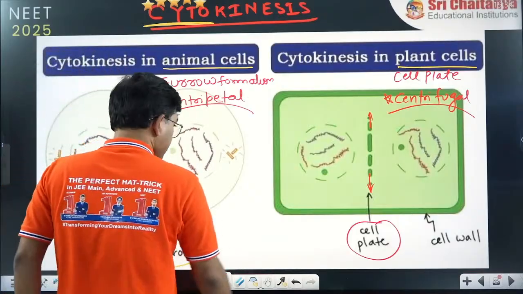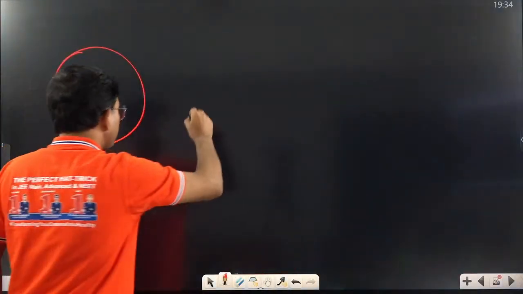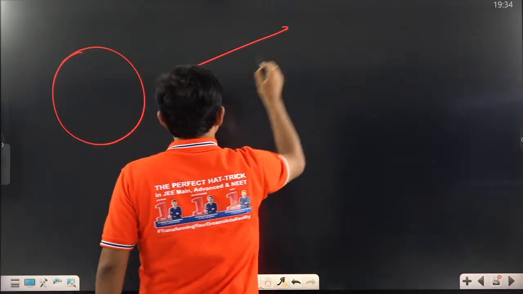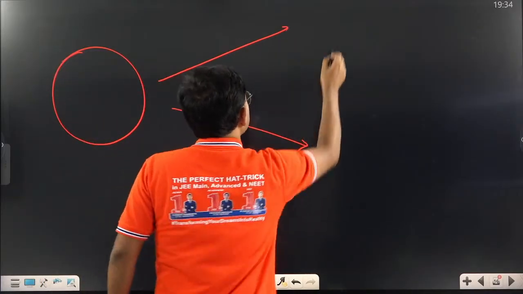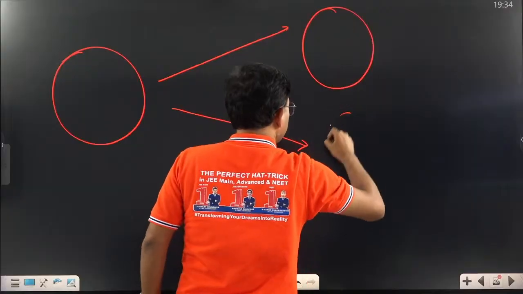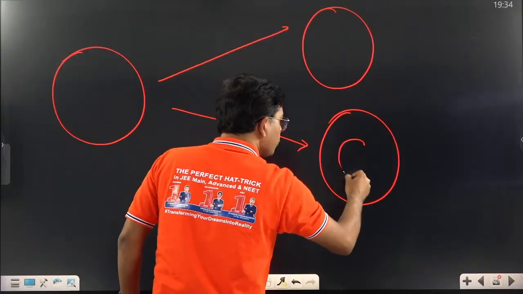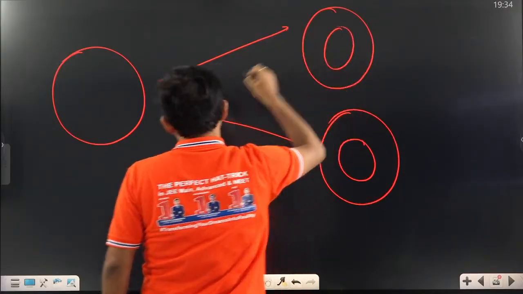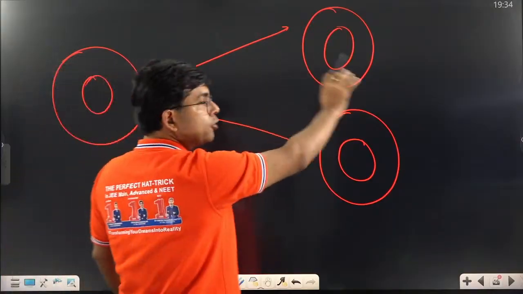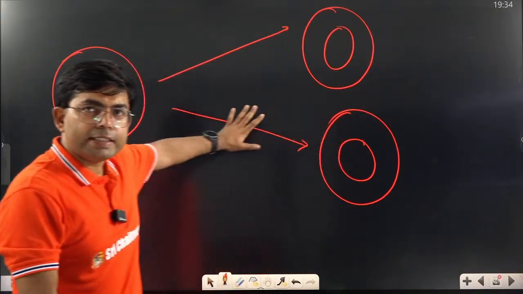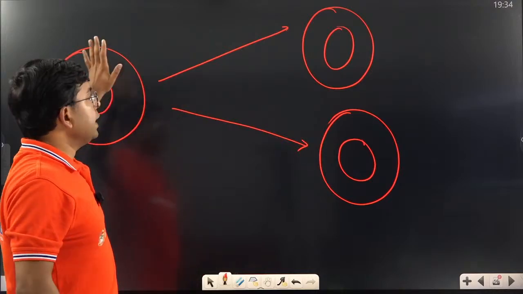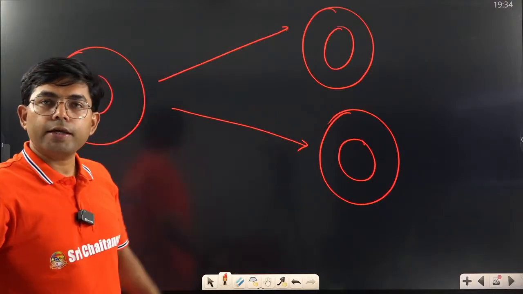Remember here, this is one cell, right? And from one cell you get two cells, in which first the nucleus divided and then the cytoplasm divided. So this is indicating both karyokinesis and cytokinesis.